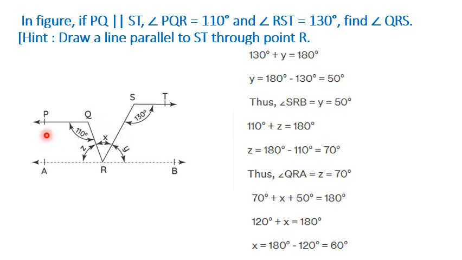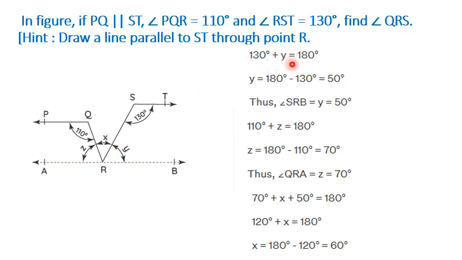In this figure, if PQ is parallel to ST, angle PQR is equal to 110 degrees and angle RST is equal to 130 degrees, we need to find QRS. The hint given is to draw a line parallel to ST through point R. We have drawn a line parallel to ST through point R. So that is the line AB. We need to find QRS, so we need to find angle X.